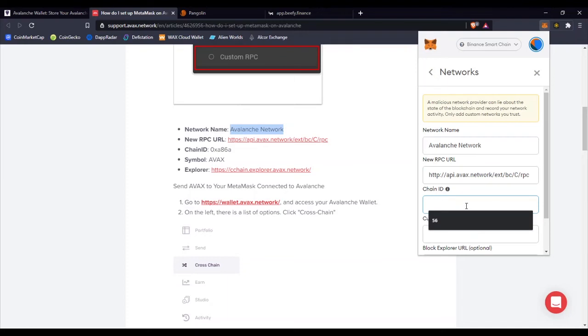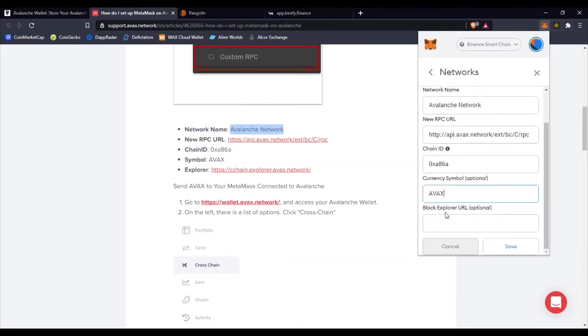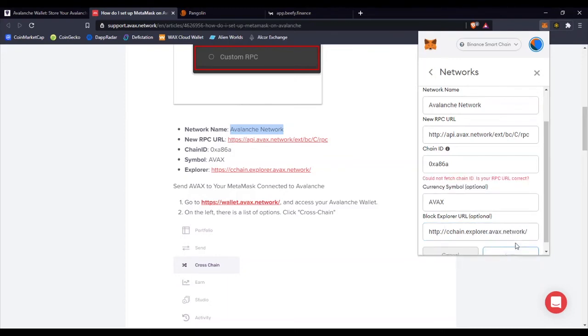Chain ID 0xA86A, AVAX, and C-chain explorer avax.network. Save it.